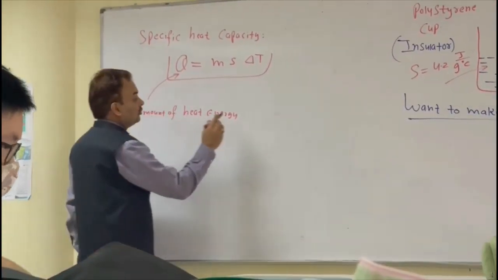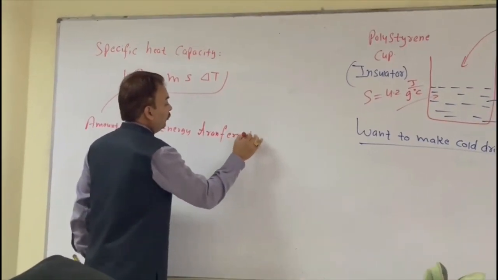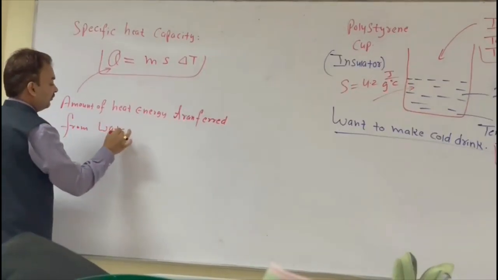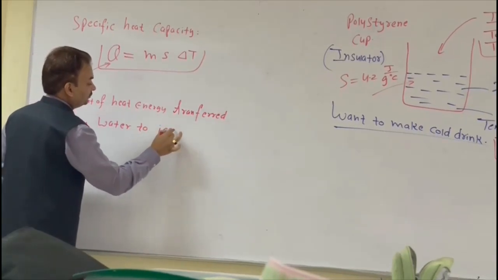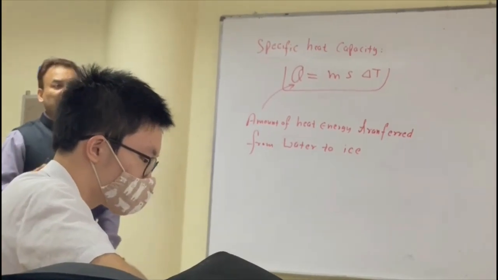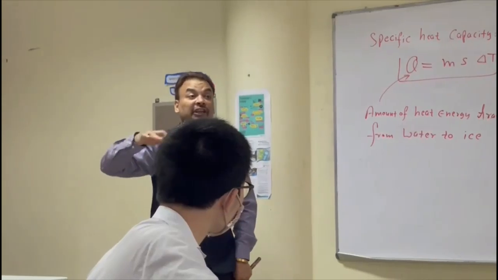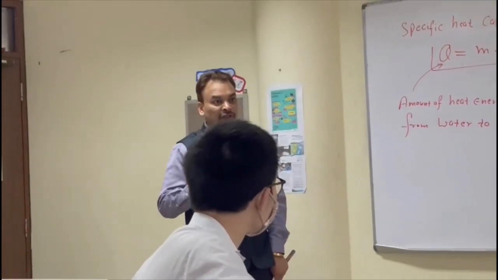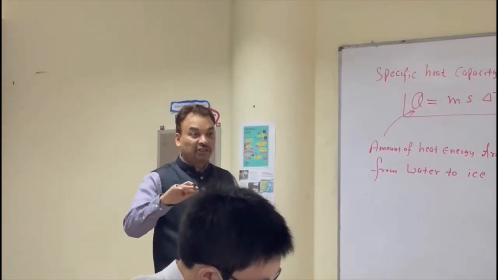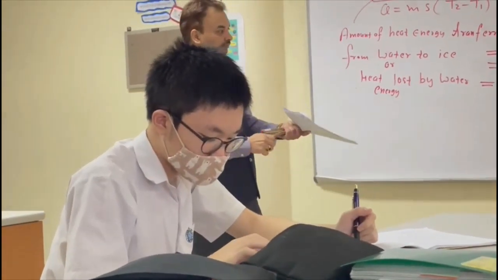So the amount of heat energy transferred from water to ice, okay? How much heat energy is transferred means that is a type of heat lost by the water, or a type of heat gained by the ice. Understanding my point? Multiply 4.2 by 20, how much will we get?